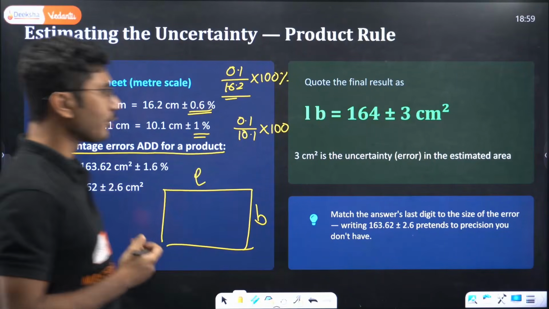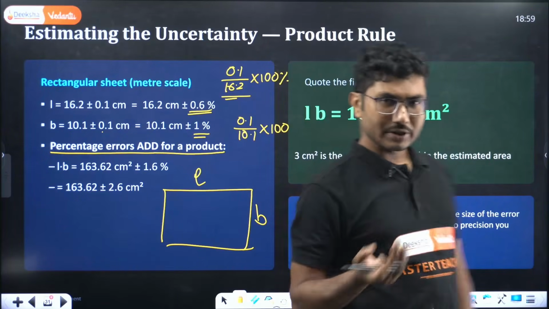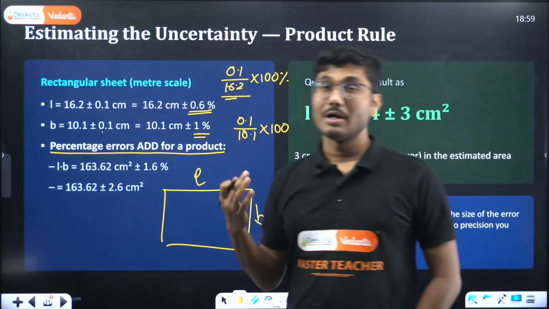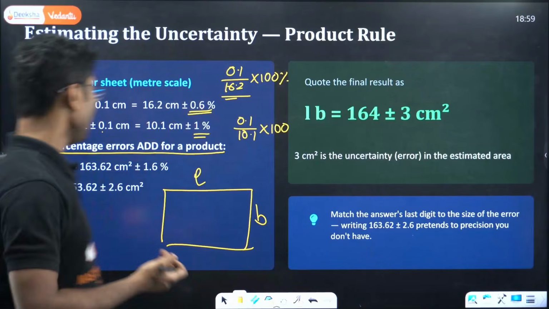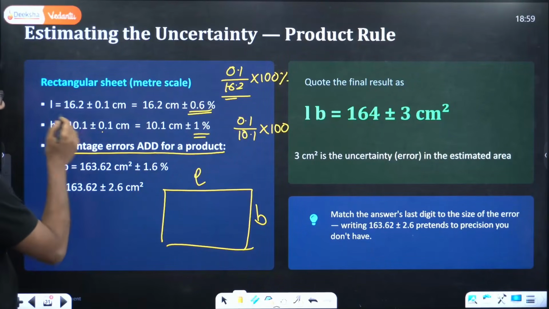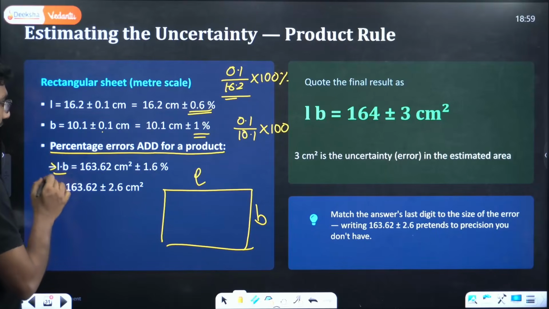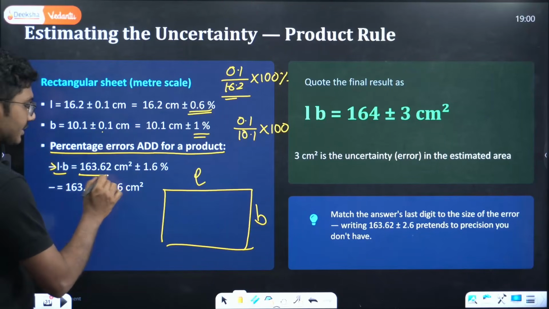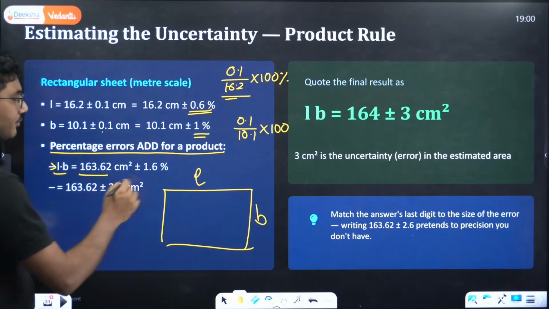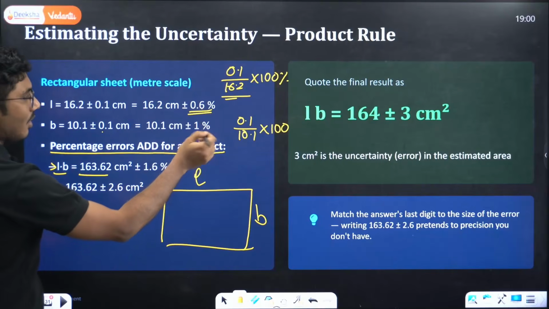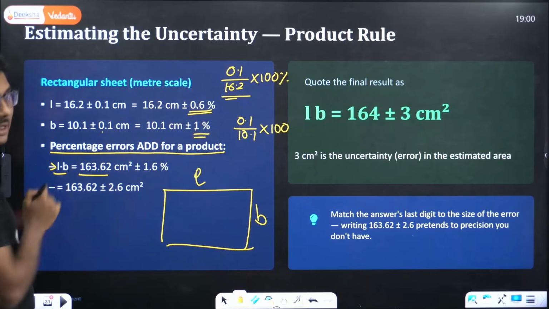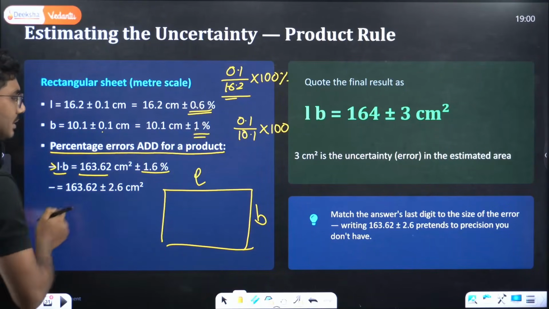Percentage errors always add for a product. Not only for product, it also adds for subtraction, and it also adds up for division as well. So the uncertainty when you are calculating the area, length into breadth, is area 163.62 centimeter square plus or minus 1 plus 0.6, that is 1.6%.